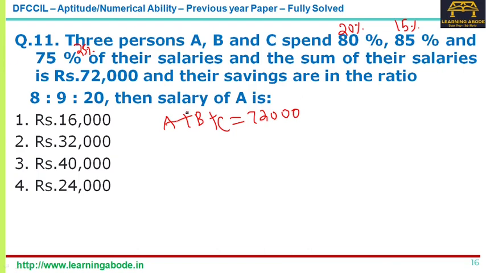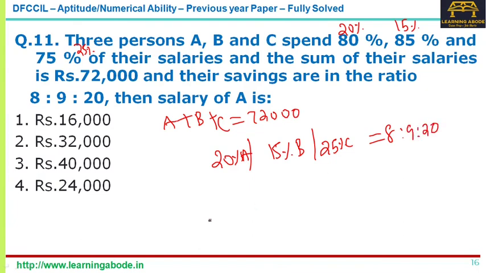8:9:20. That is 20% of A, 15% of B and 25% of C, in the ratio 8:9:20.